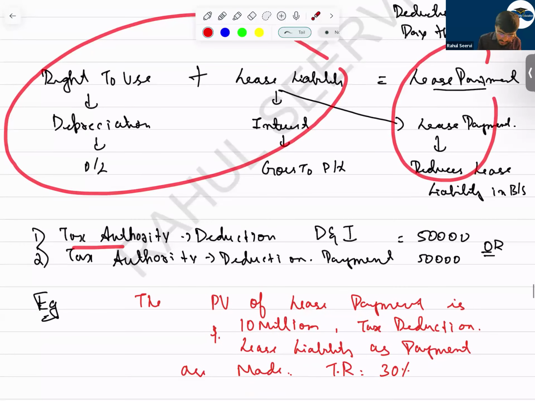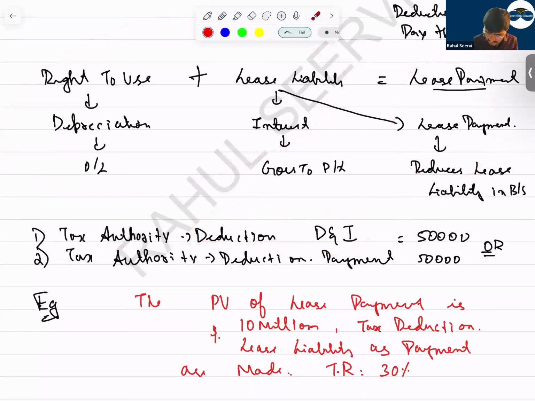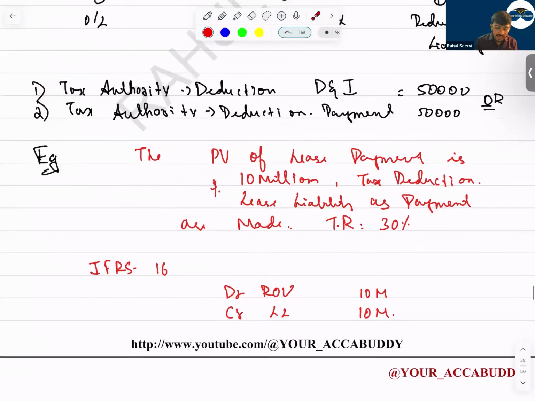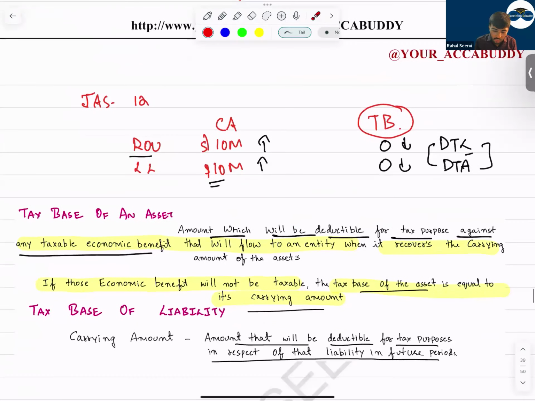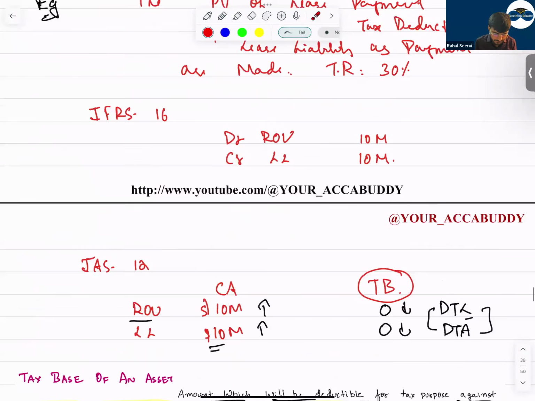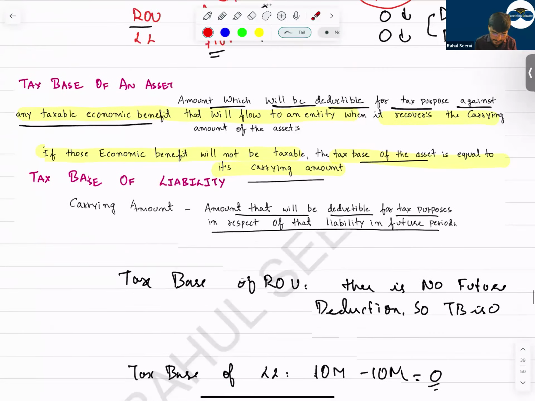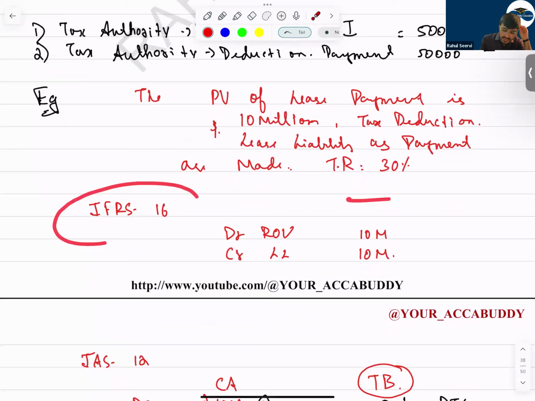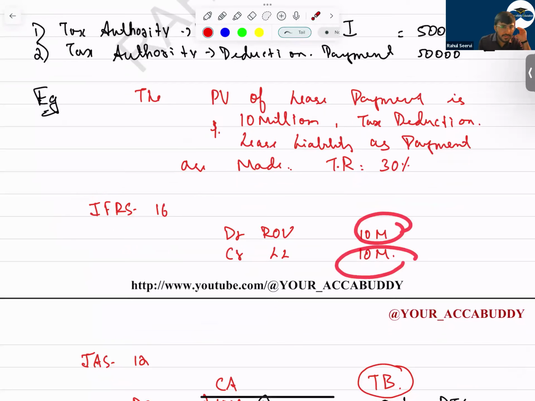See now. Either the tax authority deduction is for depreciation and interest, 50,000, or the tax authority deduction is for payment, 50,000. Either you can claim for this one or for this one. Now see here, the present value of the lease liability is 10 million, and the tax deduction is based on the lease liability. It's not based on your depreciation and interest. The tax rate is 30%. Now you tell me, as per IFRS 16, we record the right to use asset and lease liability.